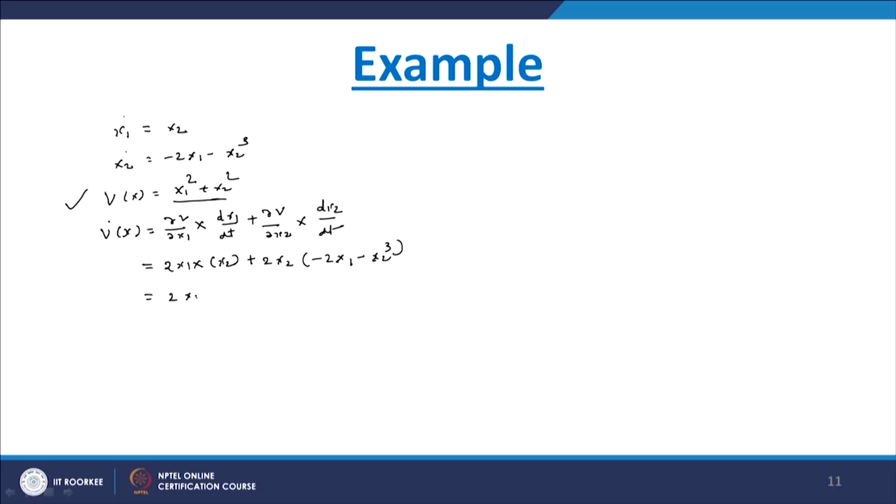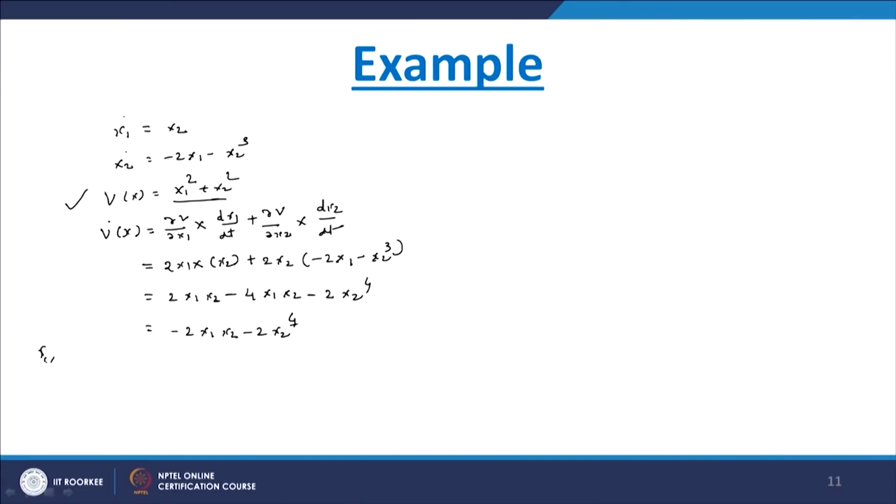2 x1 x2, here 2 into 2 is 4, minus 4 x1 x2, and here minus 2 x2 raised to 4, and now here if you solve it, you will get 2 x1 x2 minus 2 x2 raised to 4. So we got v dot x.